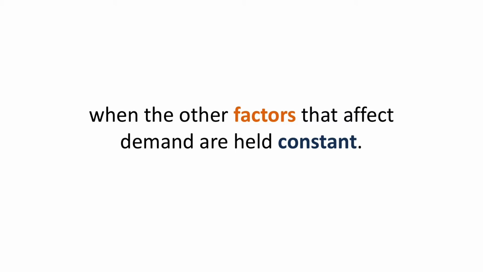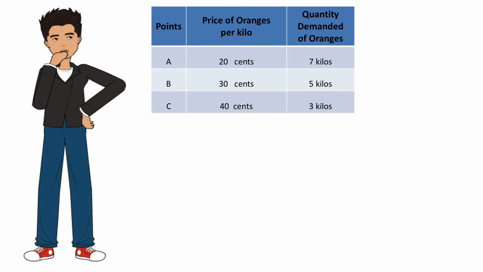What does this mean? We will explain it in the next lesson. Stay tuned. What you need to remember now is that the law of demand only applies when the factors that affect demand, apart from the price, remain unchanged. Let's see George's demand table again.